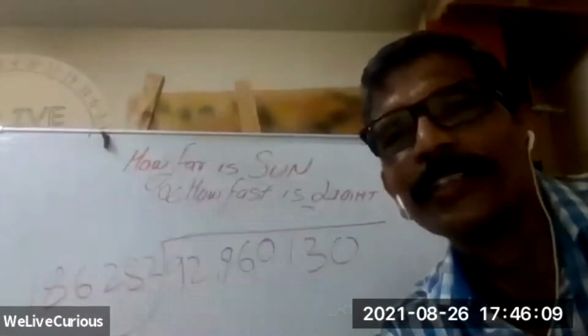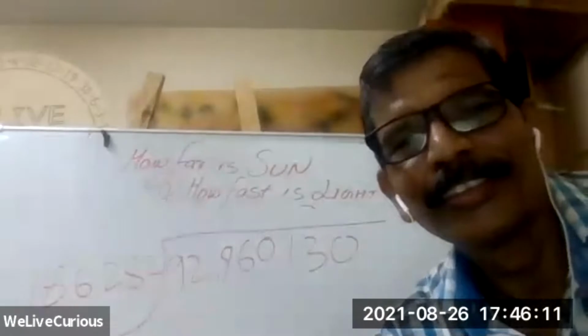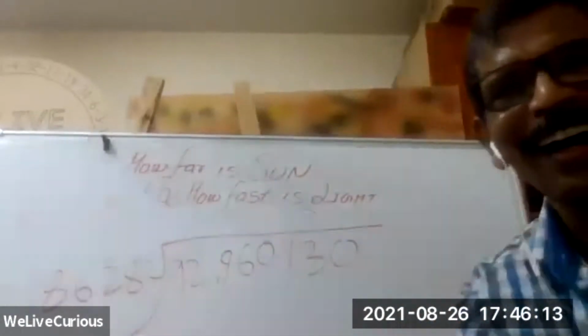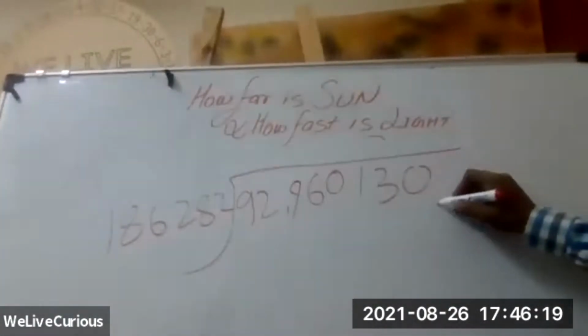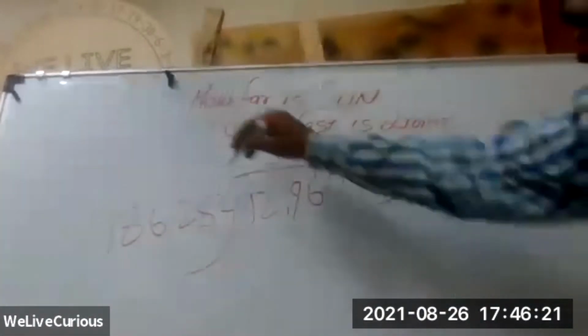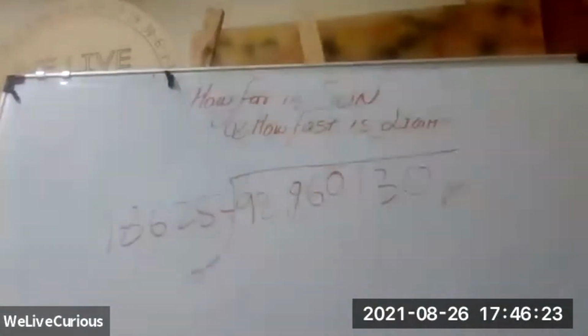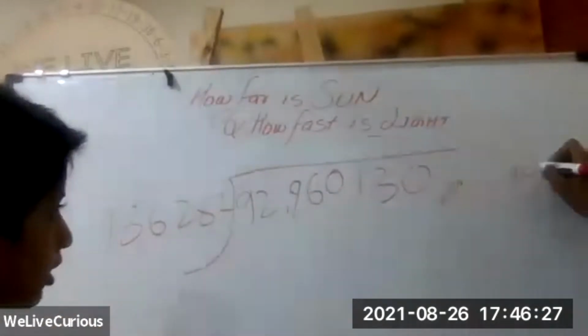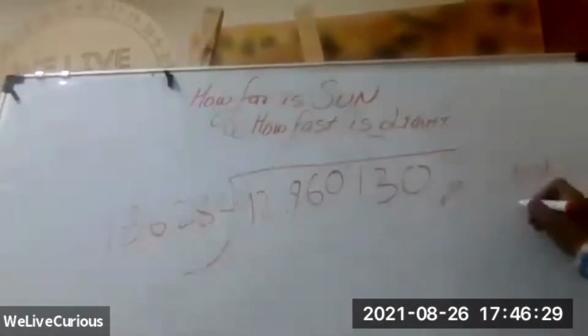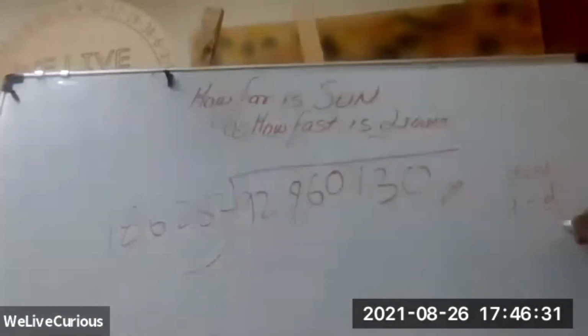Oh, no. It's not that scary. I can do it easily. Now this is the calculation. This is in miles, and this is the speed of light. D, s, t. Now what we want is time is equal to distance divided by speed.